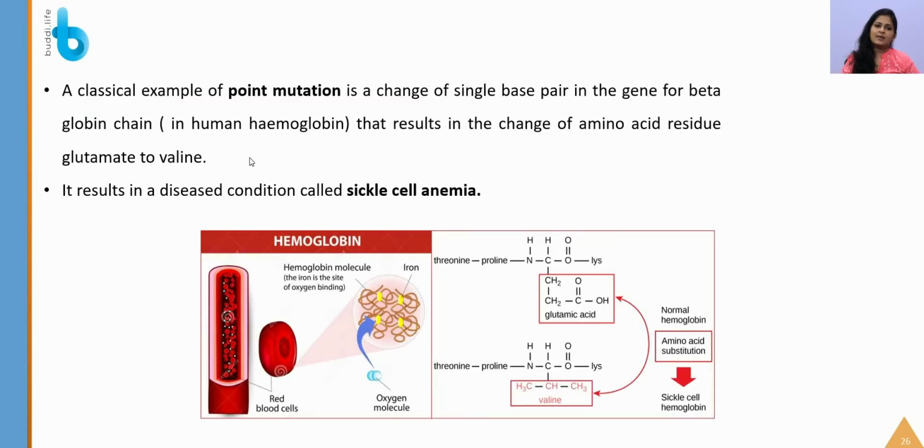A classic example of point mutation we have already seen: a change in a single base pair for the beta globin chain in human hemoglobin that results in a change of amino acid residue from glutamic acid to valine.